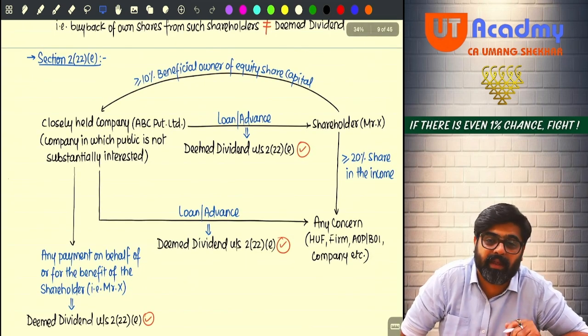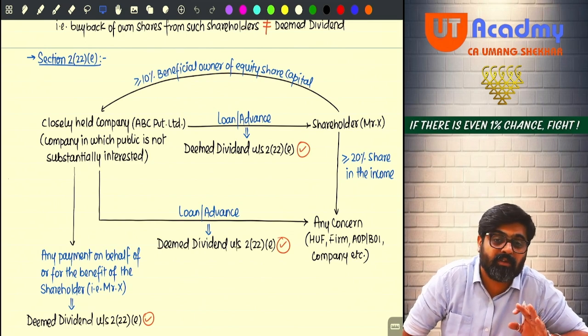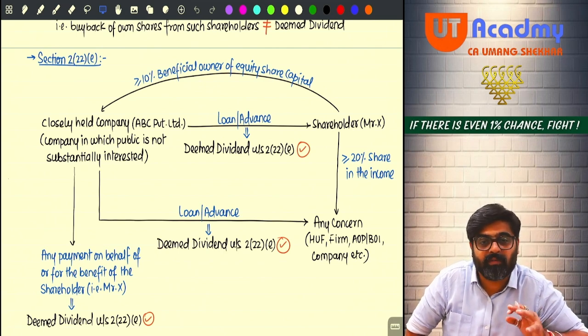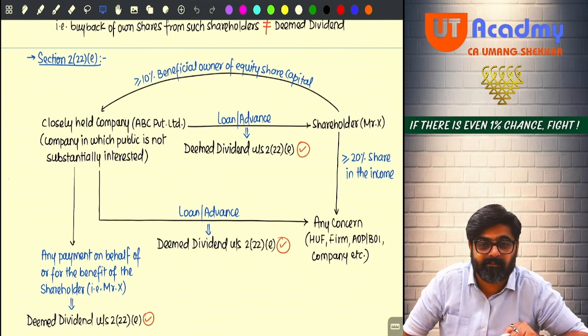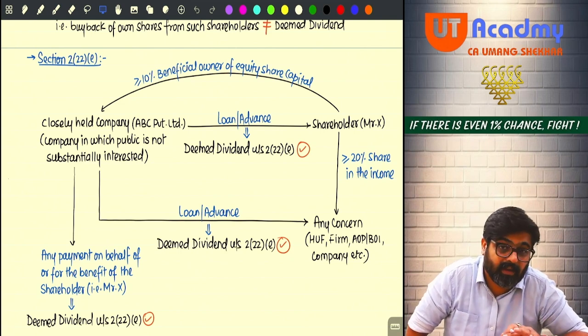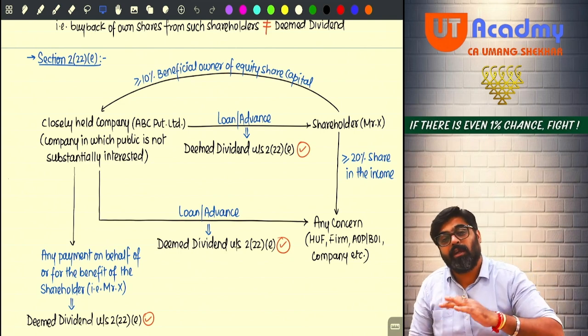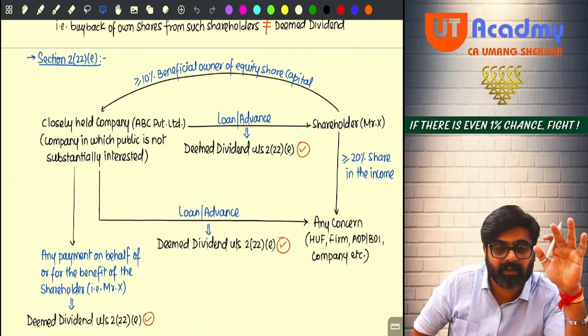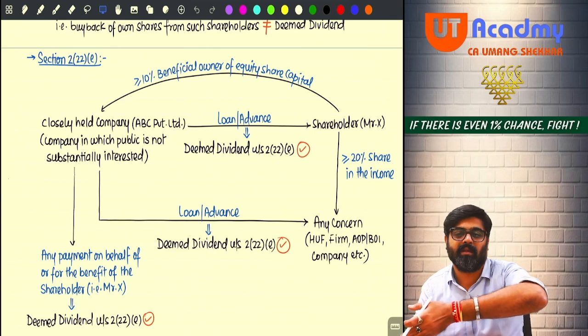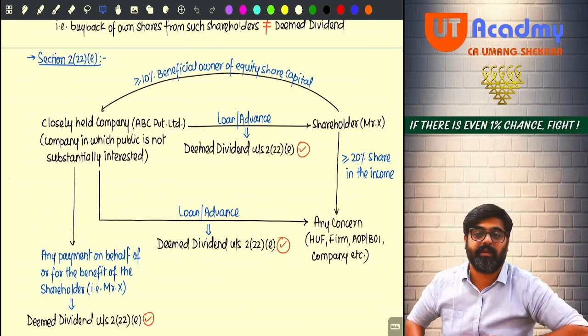We are telling you why. Because you did not want to give this amount in the form of dividend. So you gave this amount in the form of loans advance. Now the moment you start calling it loans advance, it means this is not a dividend only, yes or no? But wait, for a few years it will be shown in the balance sheet as it is. After a few years, it will be written off, meaning that this was a dividend only given in the form of loan advance.